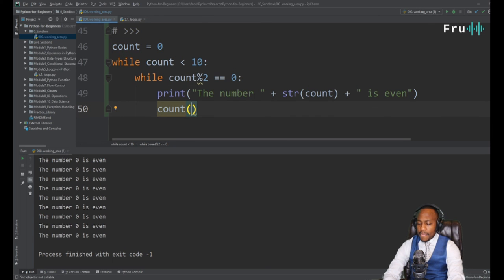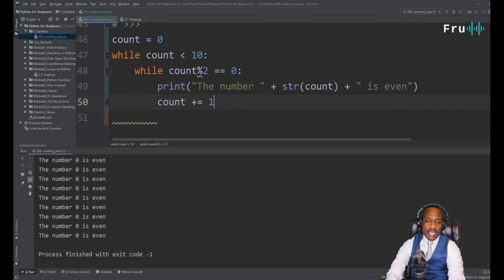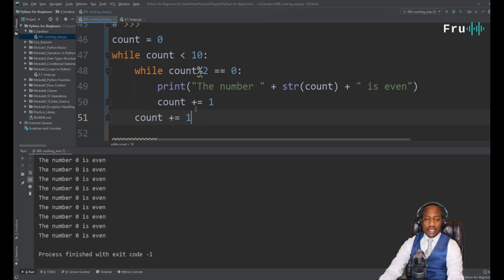We're going to increment count and say count equals 1. And then we can also go ahead and increment count on this outer loop. So we can increment count on the inner loop, and we can increment count on the outer loop, but this would always be breaking out very quickly.